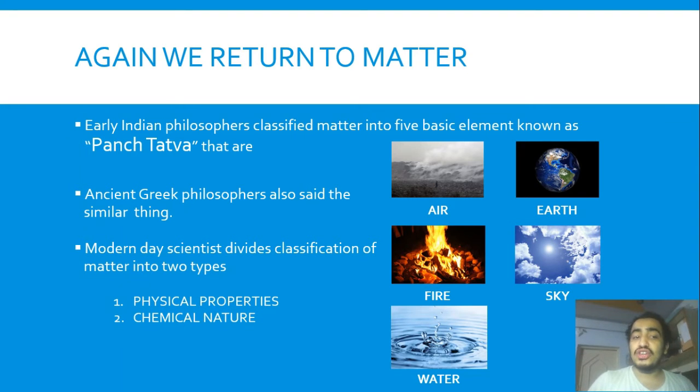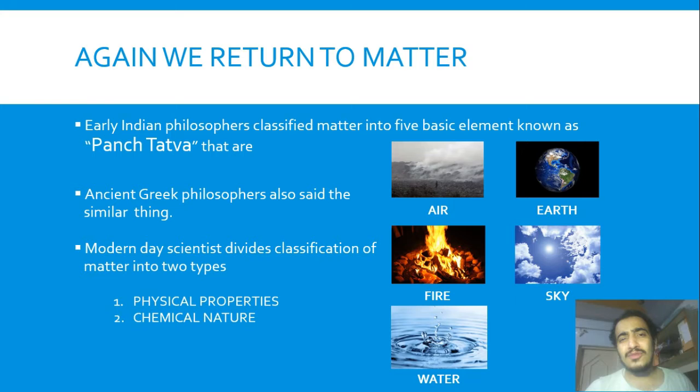Now ancient Greek philosophers were also discussing the same thing, that is about matter. They also came to the same conclusion that matter is divided into 5 parts or 5 elements. Now when we discuss the modern day scientists, what they did, they classified matter into 2 parts, that is physical properties and chemical nature.